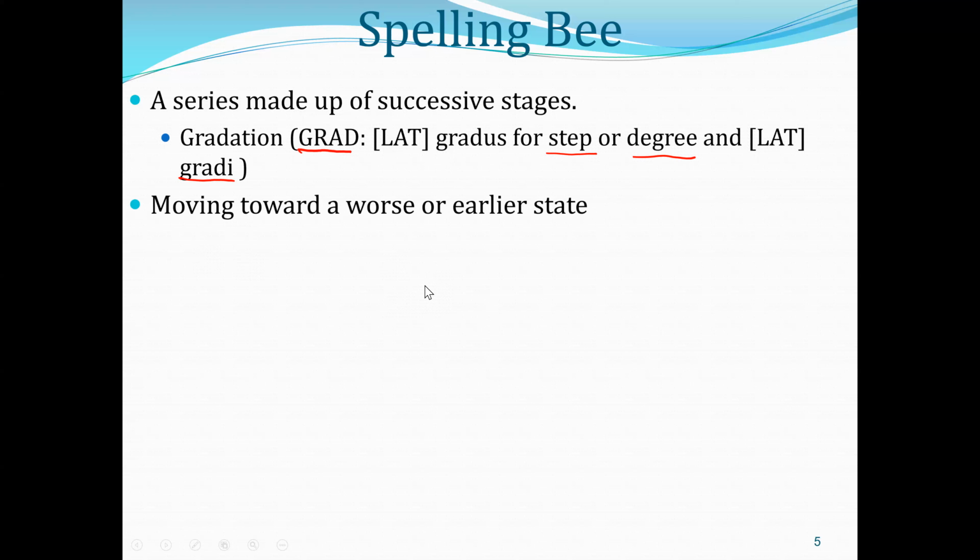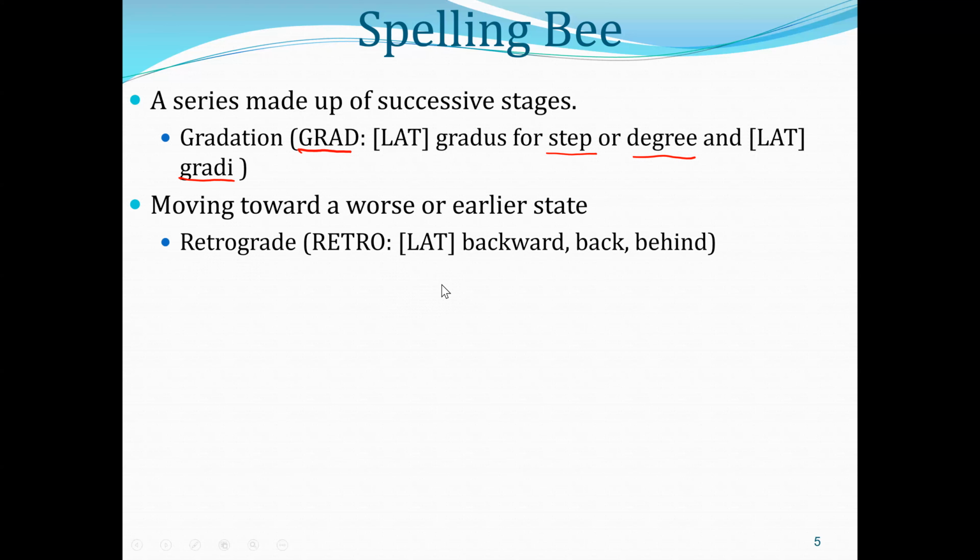Word number two, moving toward a worse or earlier state, retrograde, okay? So this word is not hard to dissect. The second part, grade, comes from this Latin word root, grad, G-R-A-D, meaning step or degree, right? Retro is also a Latin word root meaning backward, back or behind. So if we step backward, that means what? Moving toward a worse or earlier state.